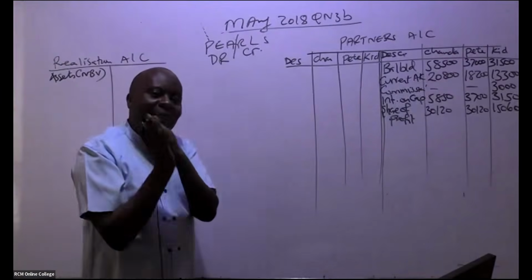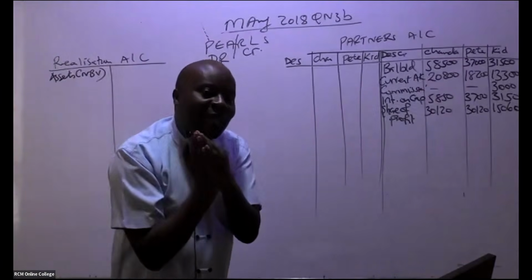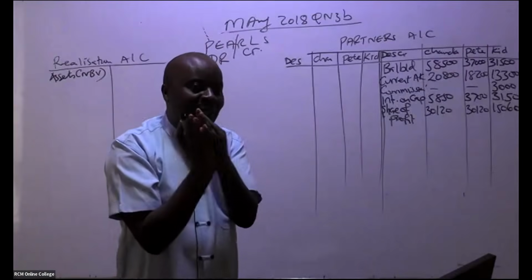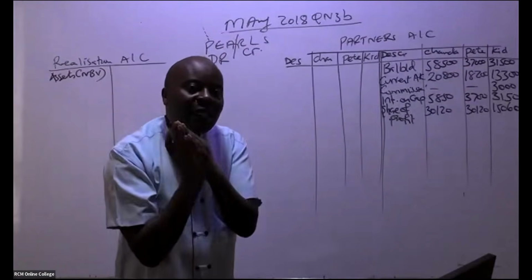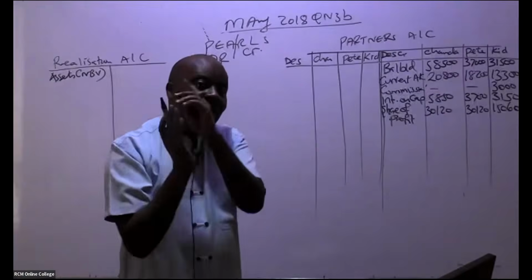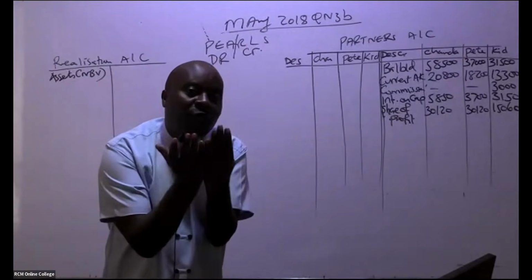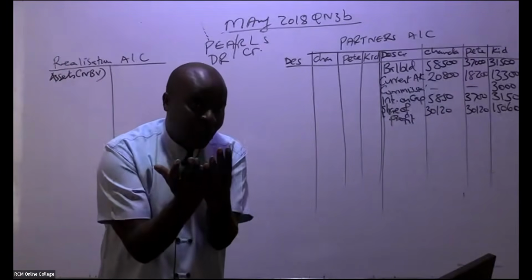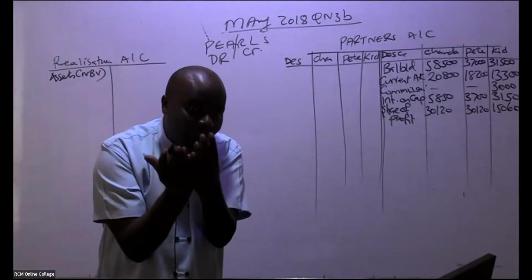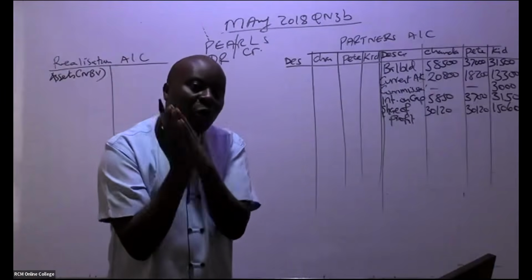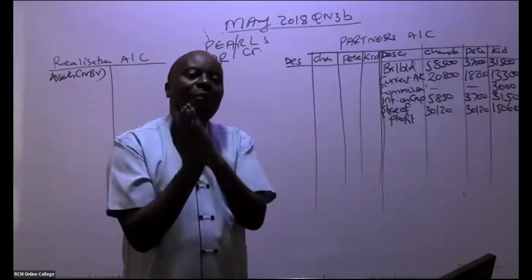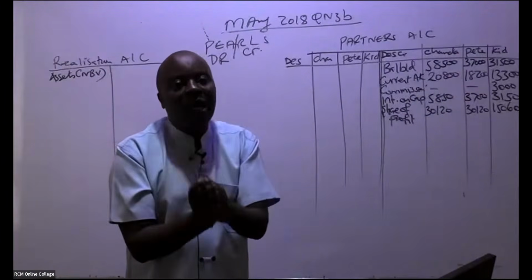When we close the partner's account, partners will not take their assets for valuation. The person who will take the assets for valuation is the limited company. The limited company will receive those assets at market value, fair value. But whenever you're closing the partner's accounts, you're basically closing their trial balance figures.